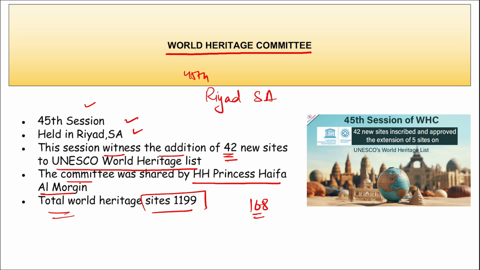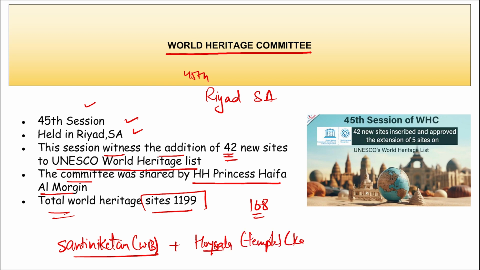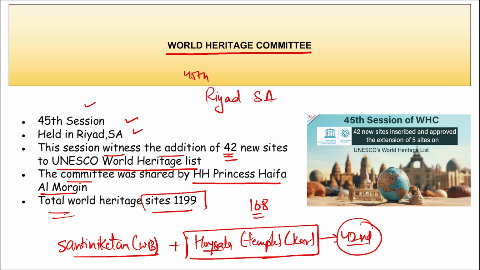Then recently India's Shantiniketan. Where is this Shantiniketan? This is in West Bengal. This has been added to UNESCO's World Heritage Site list. And then there are the Hoysala temples. The Hoysala temples are located in Karnataka, and they were added to UNESCO's World Heritage Site list. And the Hoysala temples were the 42nd addition to the list.